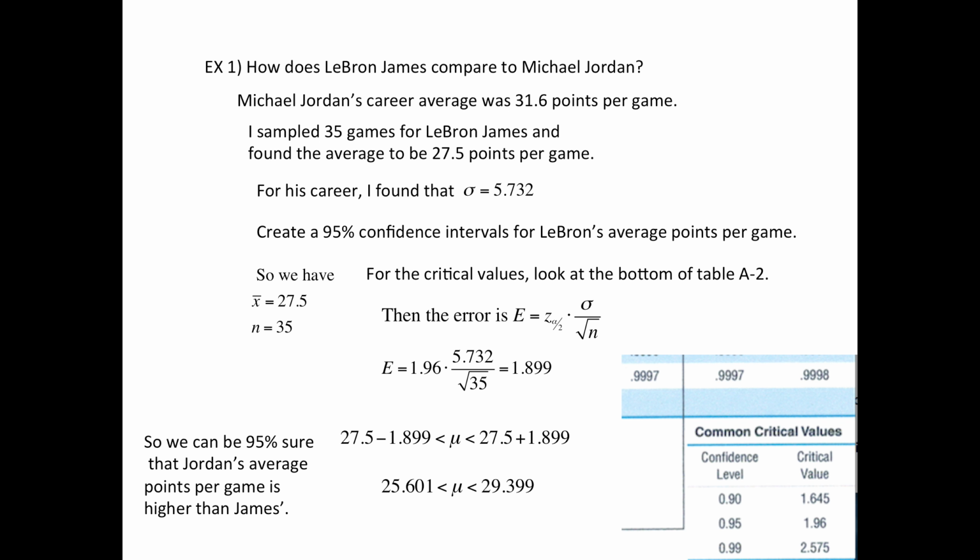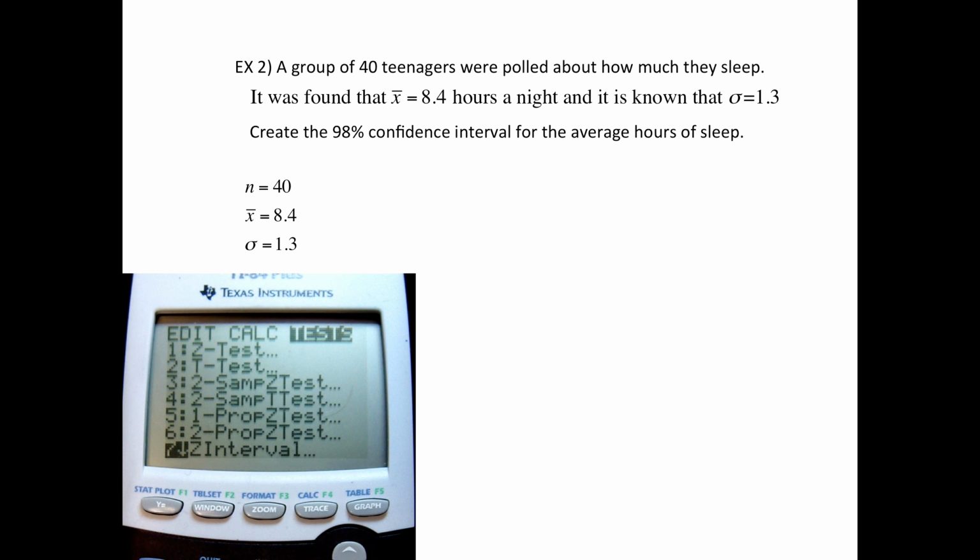All right, let's do one more example. There's this group of 40 teens that were polled about how much they sleep. The average is 8.4, and then it's known that the overall standard deviation is 1.3 hours. This time we're going to make a 98% confidence level. Here's the sample data, but this time we're not going to use the formula. This time we're going to use the calculator.